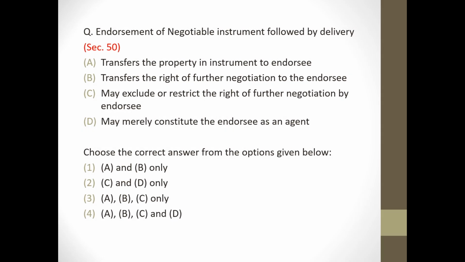Next question. Endorsement of negotiable instrument followed by delivery. Transfer the property in instrument to endorsee. Correct. Transfer the right of further negotiation to the endorsee. Correct. May exclude or restrict the right of further negotiation by endorsee. Correct. May merely constitute the endorsee as an agent. Correct. So answer will be option 4.